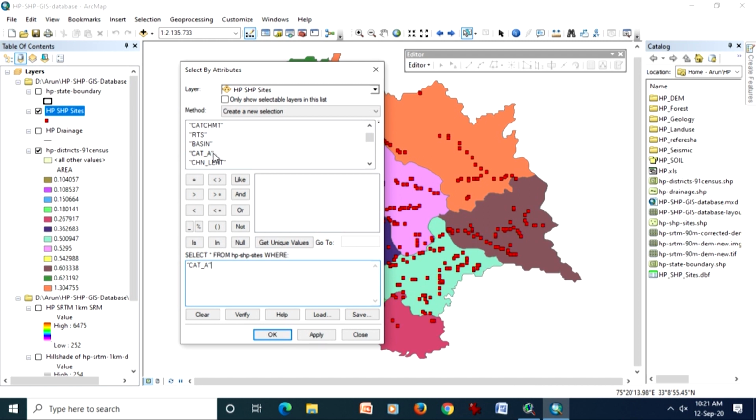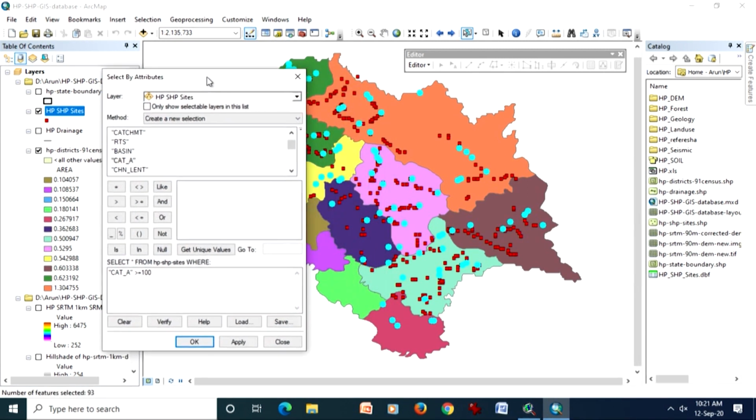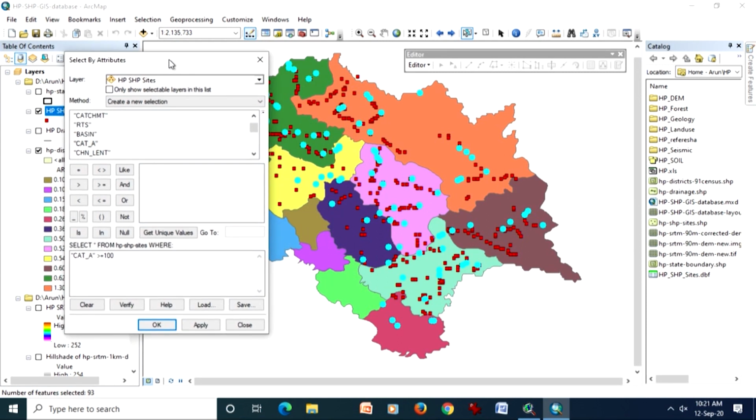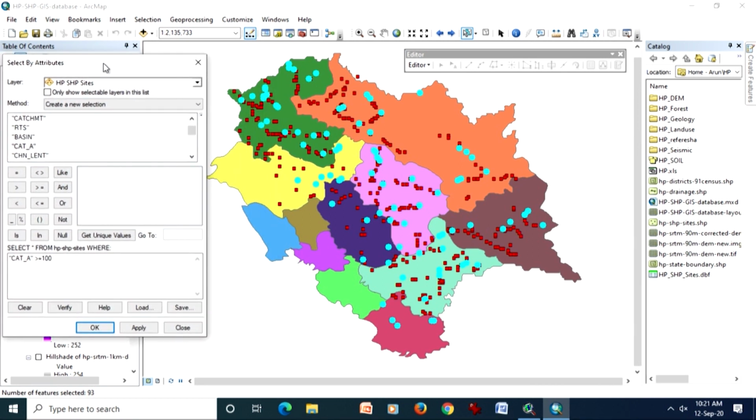I am going to raise a question to our GIS software. I am looking for those catchment areas which have a value more than or equal to 100 square kilometer. That means I have one field in my database, or one column in my table, which has the catchment area, CAT underscore CA, where CA is for catchment area. If I apply this, these are the sites, or points, which satisfy this condition, and they have been selected here. Similarly, they must also have been selected in the attribute table.